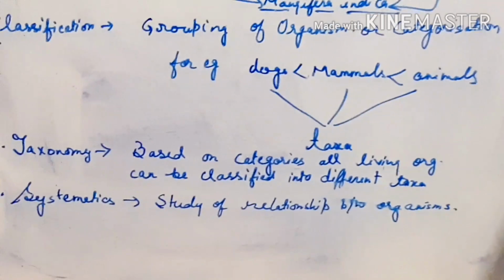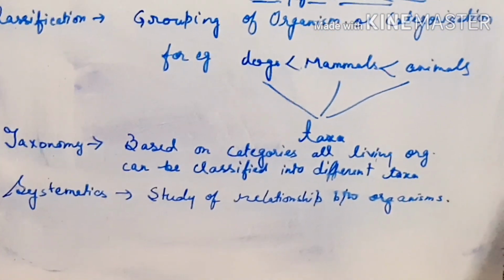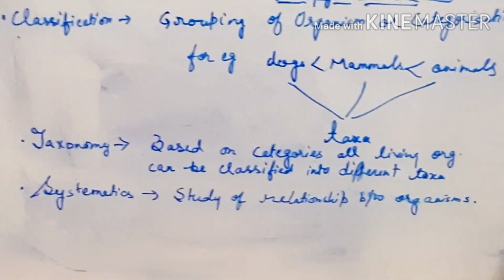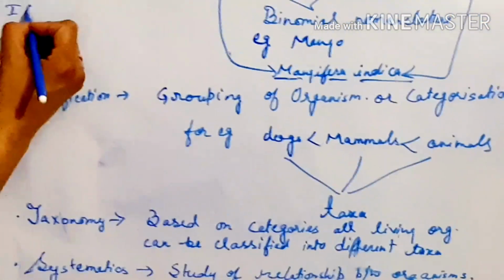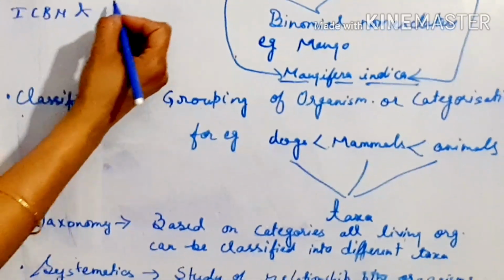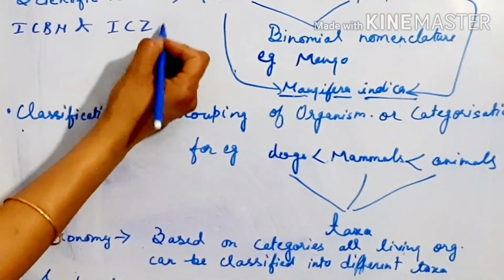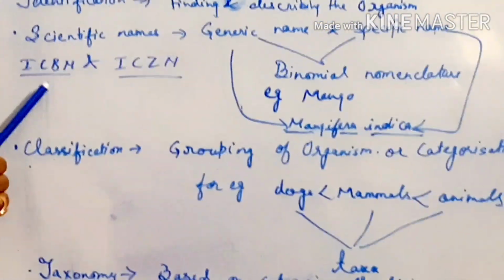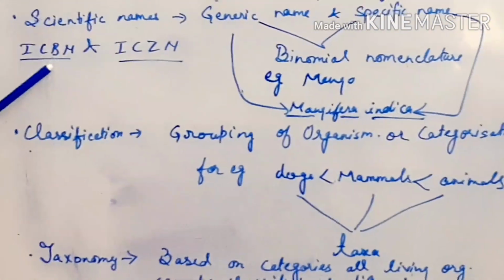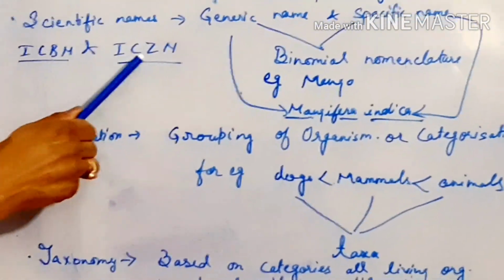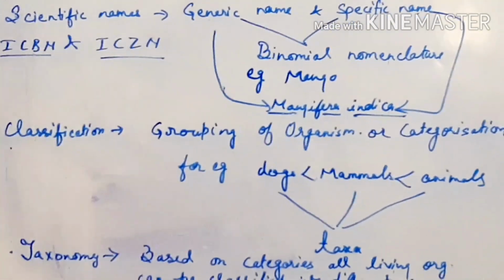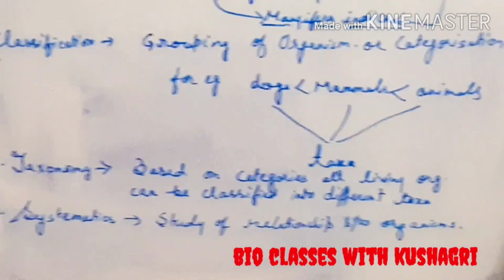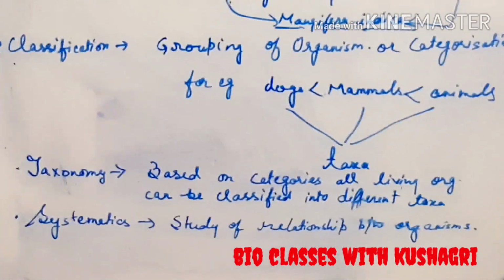So there are the International Code of Botanical Nomenclature, that is ICBN, and ICZN, the International Code of Zoological Nomenclature. So these two organizations decide how to give names to plants and animals.